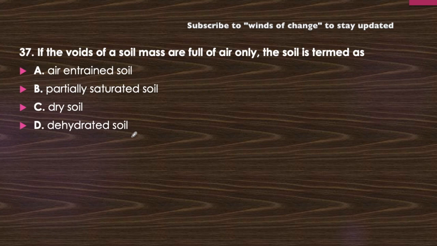If the voids in the soil mass are not having any water in them, it is a kind of dry soil. Air entrainment means there will be air entrained inside it, and there can be presence of water, but they are saying the voids have only air. Partially saturated is not possible, and dehydrated is also not possible. It will be only the dry soil. Option C will be the correct one, because only air is present in the voids.